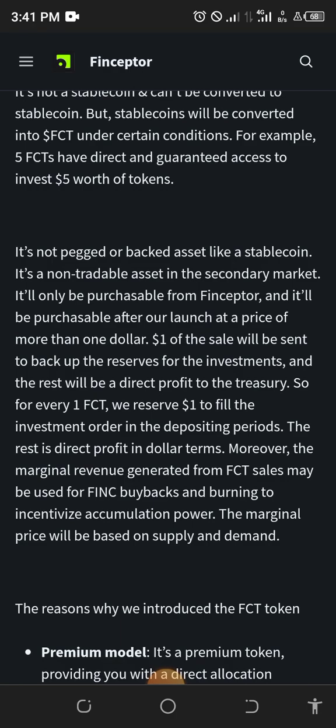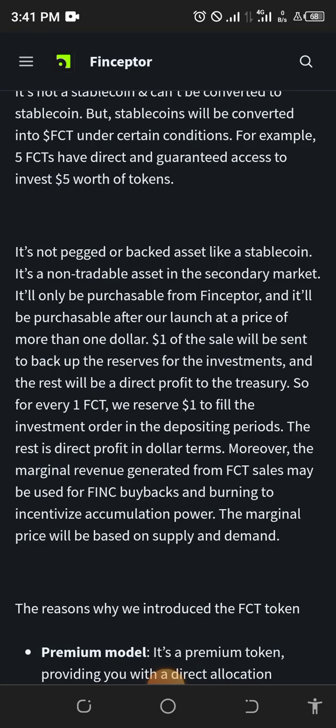It's a non-tradable asset in the secondary market and it's only purchasable from Finceptor. That has already been made clear over and again. It is restricted to be bought on the Finceptor platform, and it will be purchasable after our launch at a price of more than $1. That's going to be great. $1 of the sale will be sent to back up the reserve for the investment, and the rest will be directed as profit to the treasury. So for every FCT, $1 will be reserved to fill the investment order in the deposit position.